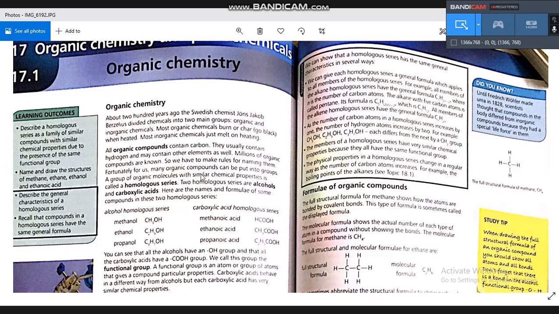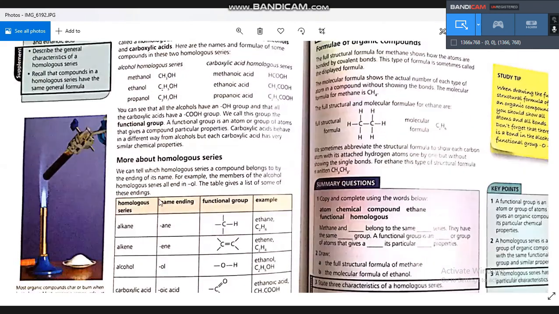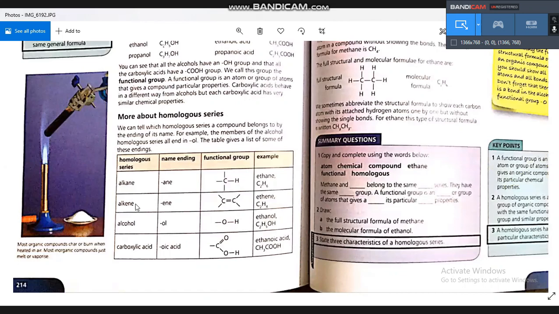What is the functional group? For example, in alcohols, we have a table at the bottom of the page. We have a table for the functional groups. The functional group is the group in the compound that gives the compound its properties.